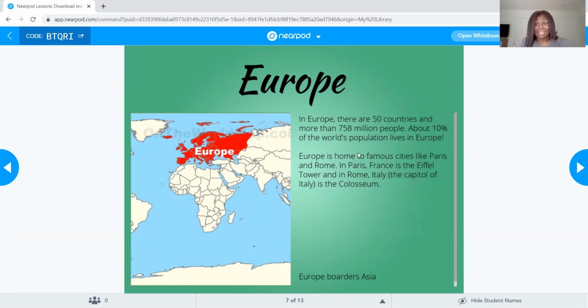Europe is home to famous cities. I'm sure you guys have heard of Paris, France, City of Love, and then also Rome. There's lots of history here in Europe, okay? Rome has the Colosseum in Italy. It's beautiful, okay? A good thing to know about Europe is also that it borders Asia. So here we can see Europe, that's highlighted in red. And on the right side, where I'm pointing on my mouse, is Asia, okay? And then down here, we have Africa, which we're gonna get to.